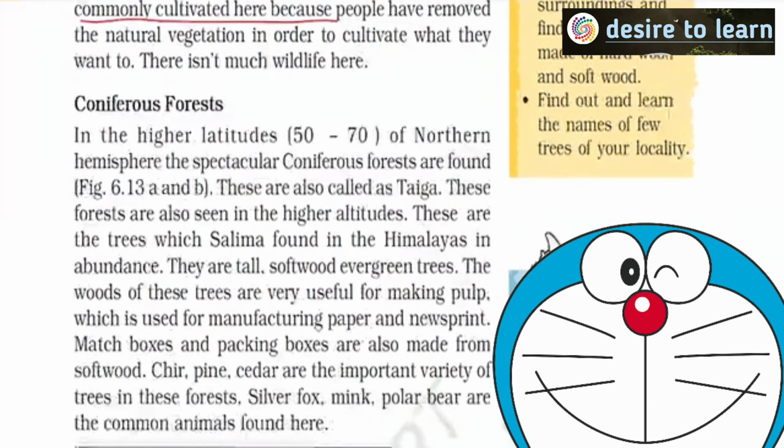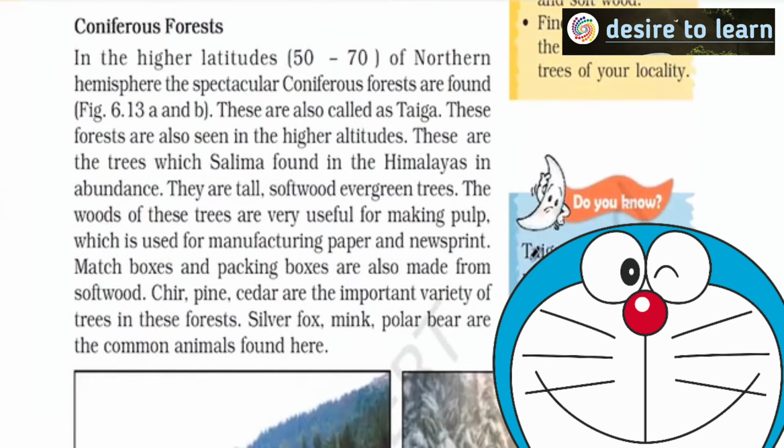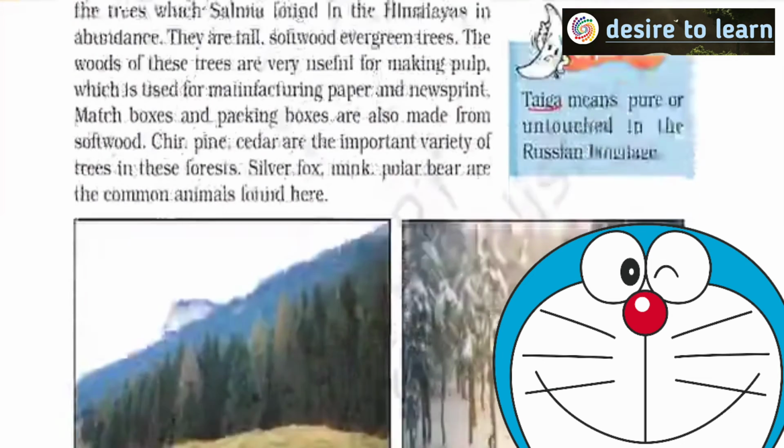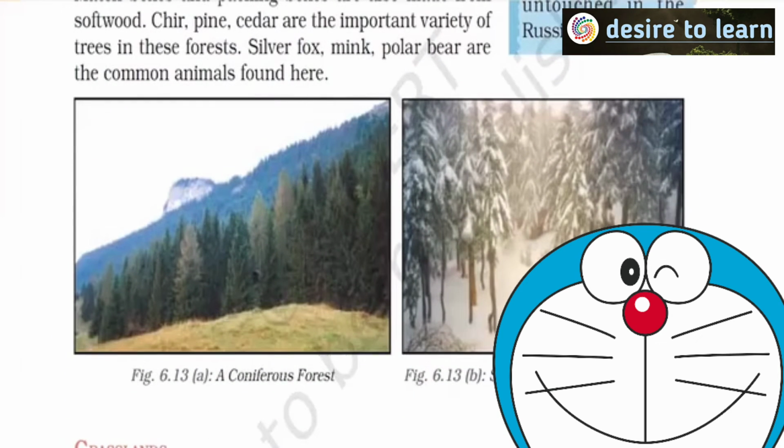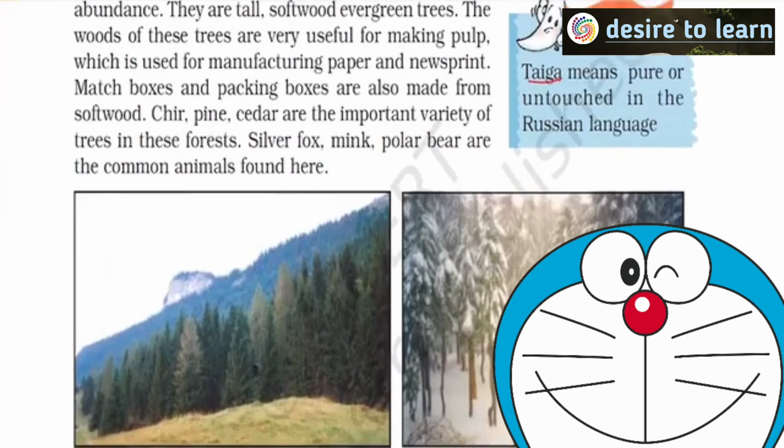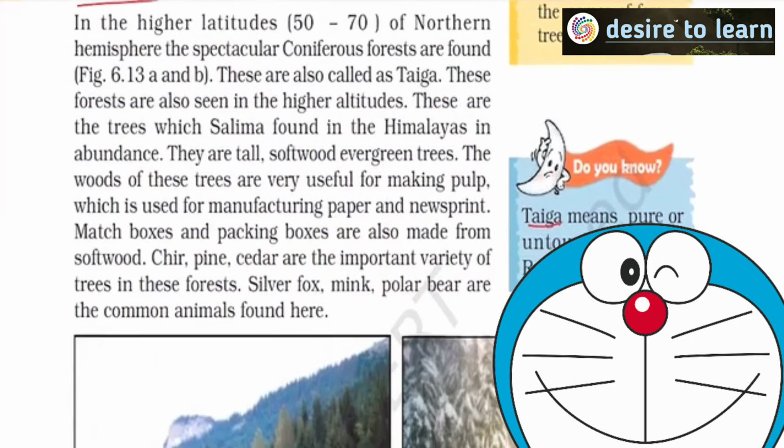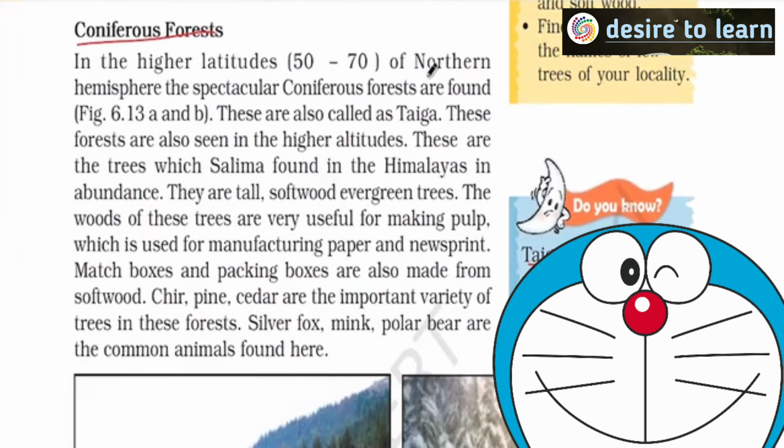Then we are talking about taiga or coniferous forests. So here you can see the pictures of coniferous forests. So where exactly will you see this? They are actually present in northern hemisphere, Canada and Russia. In Russia it is called as taiga. And we are talking about chir, pine, cedar are the most important one.